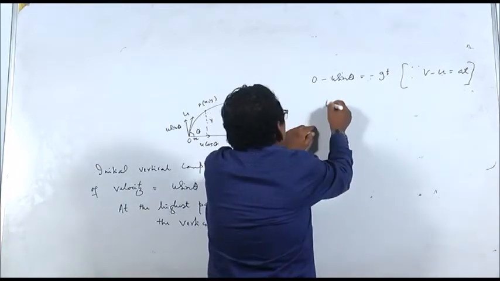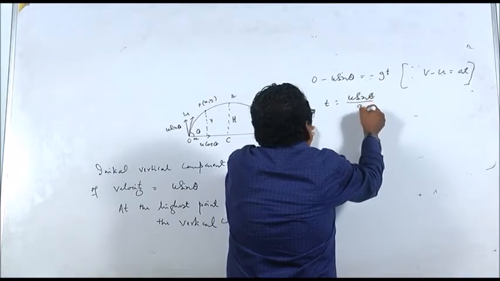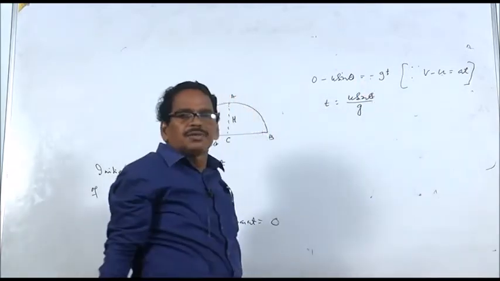So what is your t? t is equal to how much? t is equal to u sin theta by g.